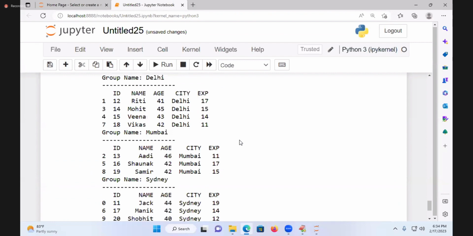Let me go a little ahead. So Sagar, I have a question. How to install pandas in PyCharm? How to install pandas in PyCharm?